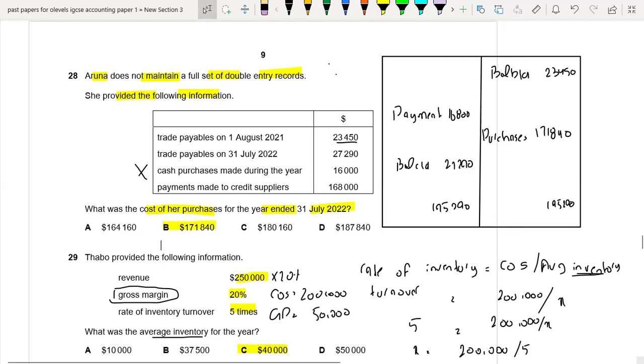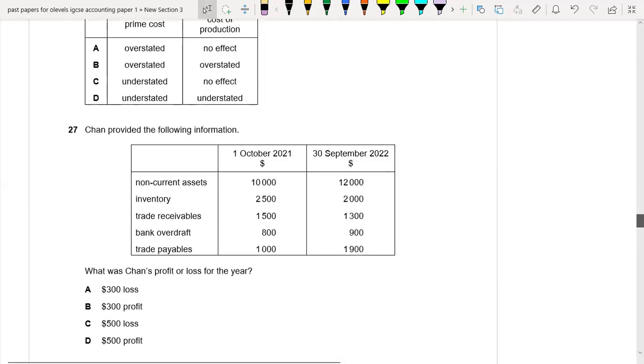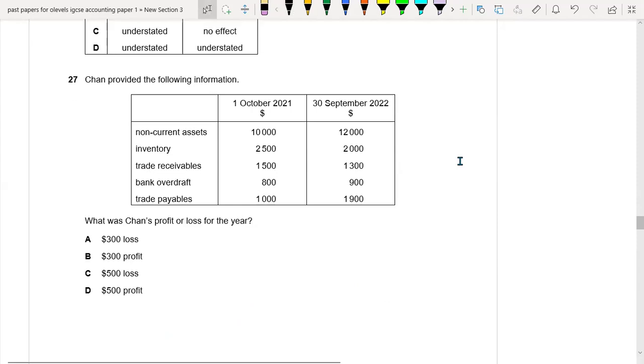Okay. So now move forward. Chan provided the following information. So we have some non-current assets, inventory, trade receivables, bank overdraft, and trade payables. What was Chan's profit or loss for the year? So let's find it out.